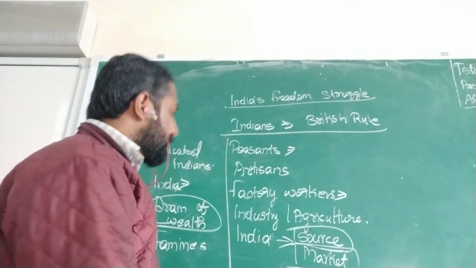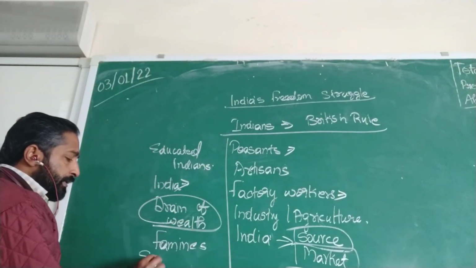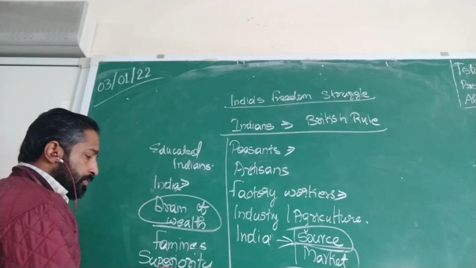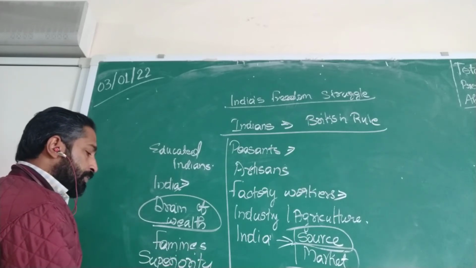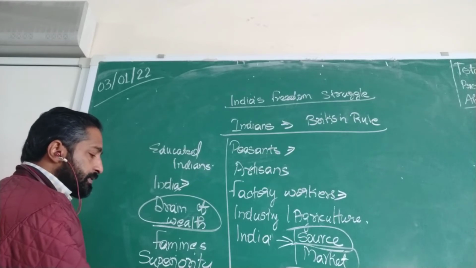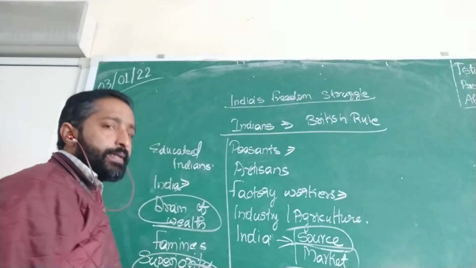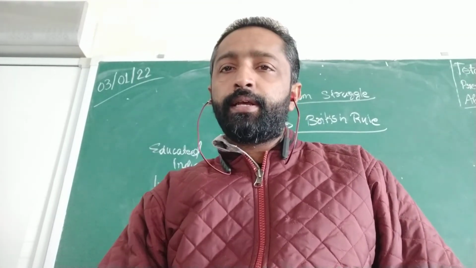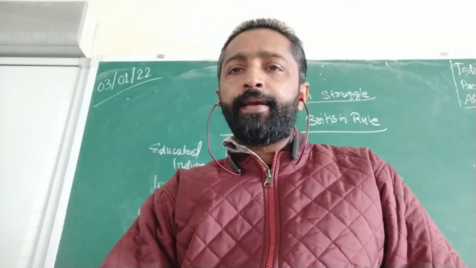And the next thing is the superiority attitude of the British. What does it mean? Superiority attitude means the British considered themselves as superior to Indians. Indians were considered as inferior people.